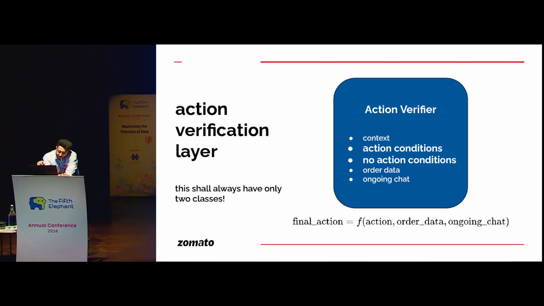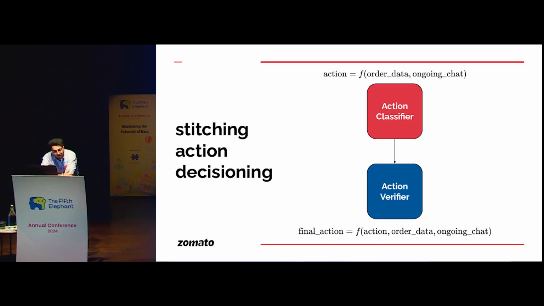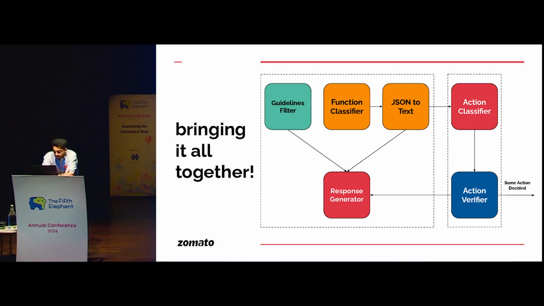So the final action is now a function of the action decided by the classifier and order data and ongoing chat. Stitching it again together, we get the action decisioning system here. Moving on, let's bring it all together. And this is the entire system design of producing conversational responses that carry the context and also take some smart actions wherever needed. So as you can see, this response generation pipeline runs in parallel to the action decisioning pipeline. And whenever there needs to be triggered an action, the action decisioning pipeline sends an event to the response pipeline that, stop, bro, I need to take some actions. It takes some actions and gets out of the loop. Otherwise, it conveys to the generator that please go on with conversing. So this is the key idea here.